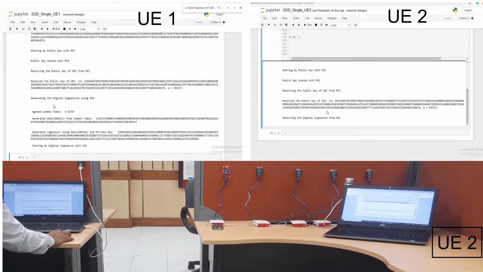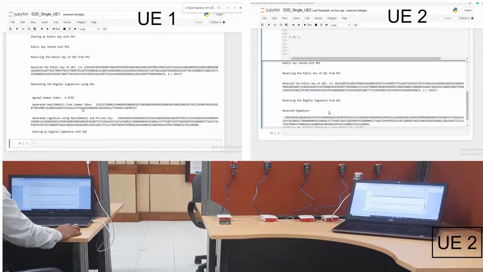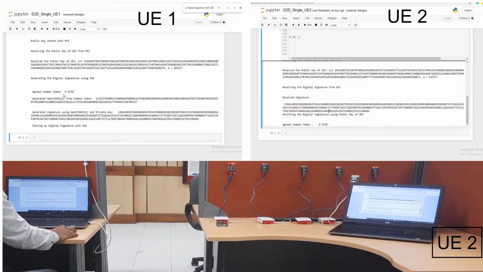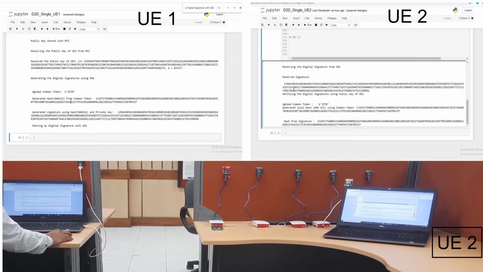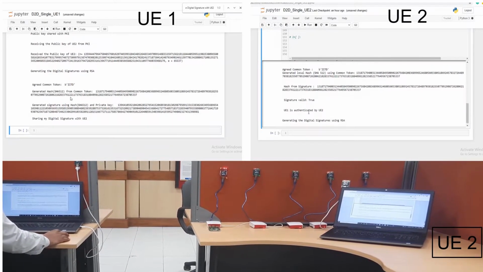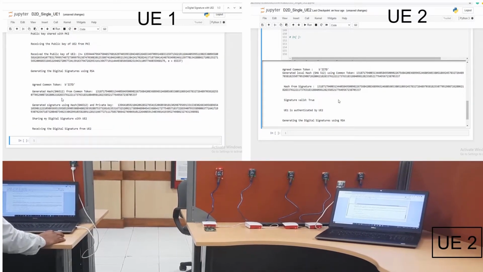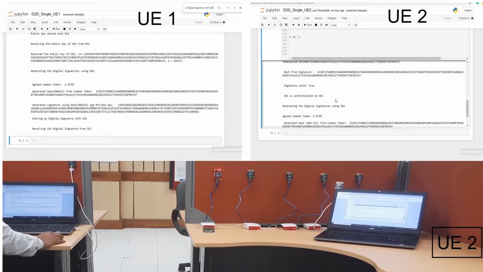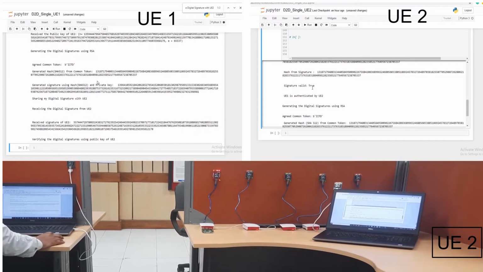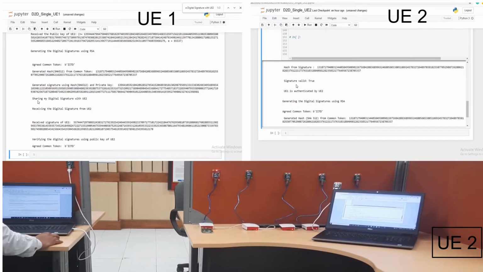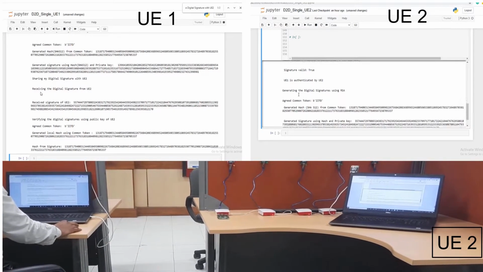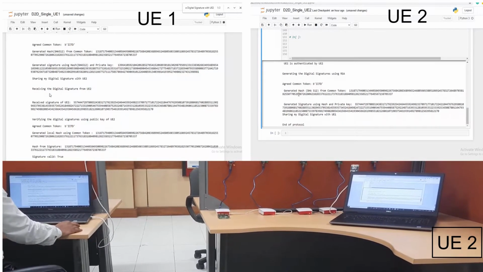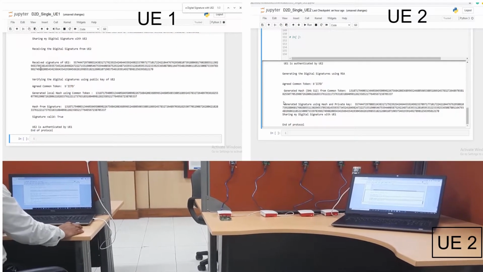Now node 1 is generating its digital signature using RSA, and there is a commonly agreed token, that is IITD. Its hash will be generated, and this hash will be encrypted using the UE1 private key, and now this signature is shared with UE2. Similarly, UE1 has received the digital signature of UE2.